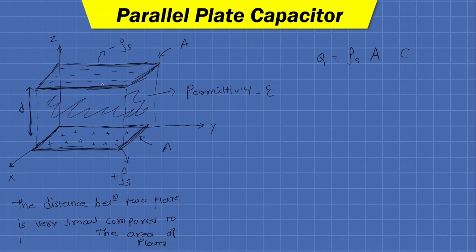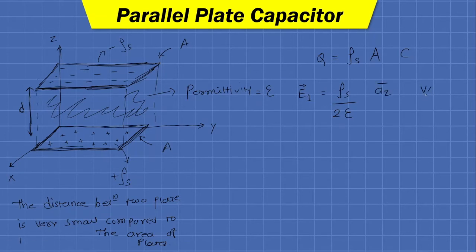Fine, because here the distance is very small, so if we consider both the plates as infinite sheets of charge, then the field intensity due to this bottom plate, that is E1, can be written as rho s upon 2 epsilon, and the direction of this intensity will be plus az bar.